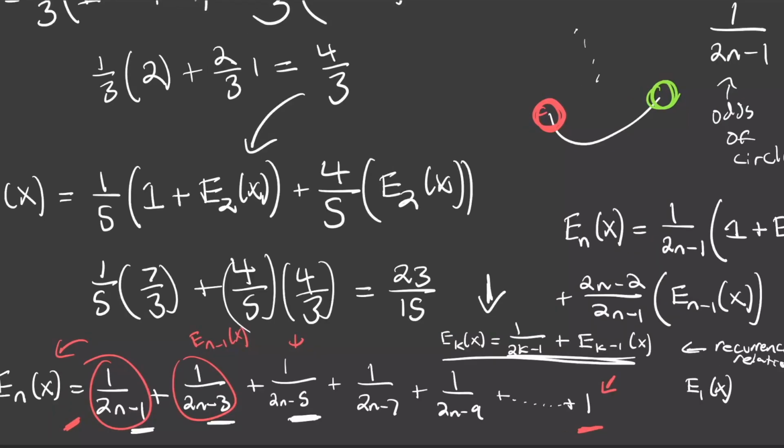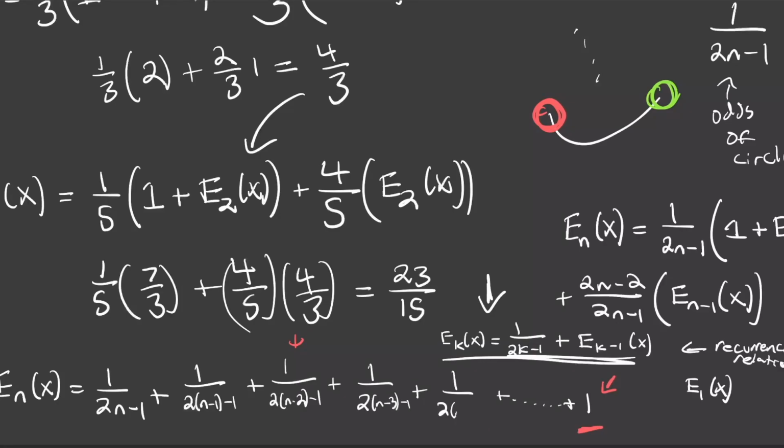Now actually, to get this in summation notation, it's going to be easier just to write it in terms of how it was before, right? So this one came from the fact that we were plugging in n minus 1 into our equation. So this was this, and then this right here came from the fact that we were plugging n minus 2 into our equation. This one came from plugging in n minus 3 into our equation, and this one came from plugging n minus 4 into our recurrence equation, this one up here. And this one right here came from the fact that we were plugging 1 into our recurrence equation, and it was 2 times 1 minus 1. So this is going to make it easier to understand in summation notation.